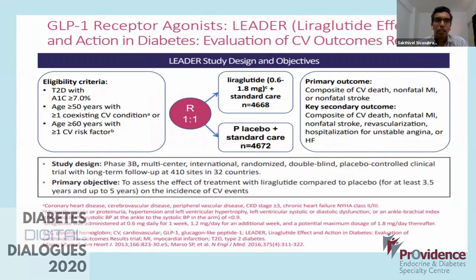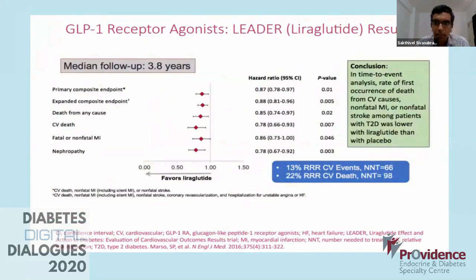Now, having said that, the most famous GLP1 receptor agonist trial is the LEADER trial. What the LEADER trial showed us is that in time to event analysis, the rate of first occurrence of death from CV causes, non-fatal MI, or non-fatal stroke among patients was lower with liraglutide than with placebo. You can see the reduction of 13% in events and 22% for CV death.